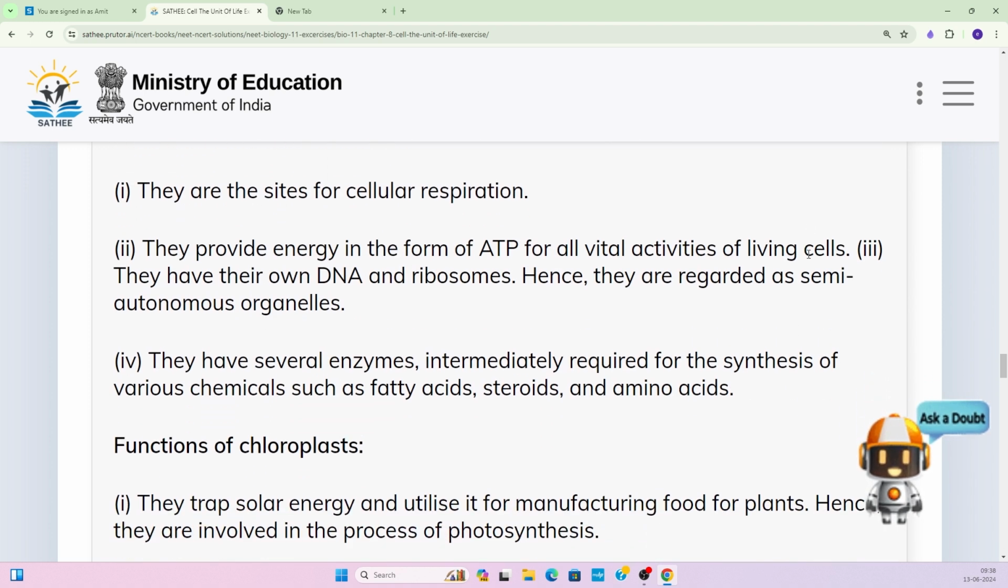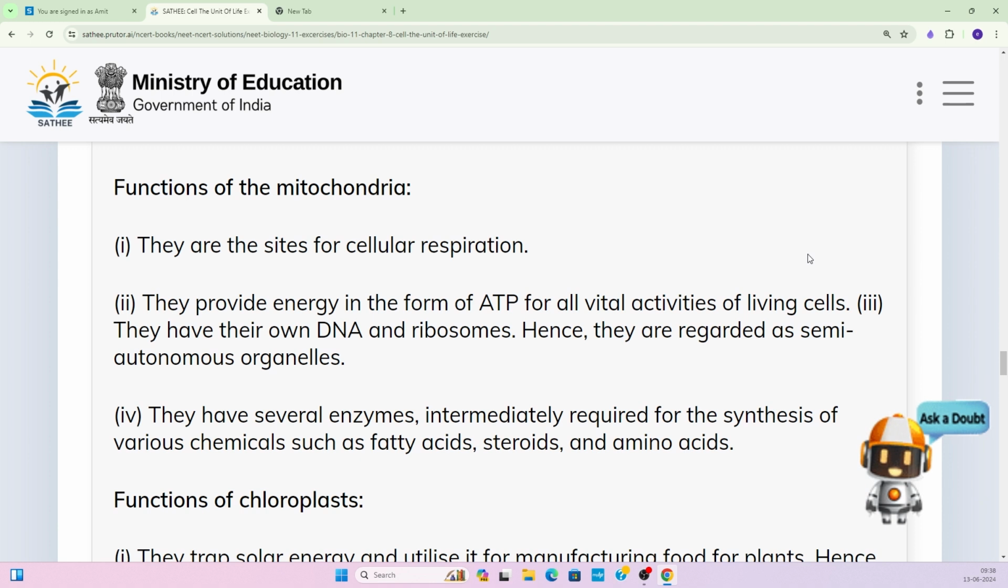Now, function of mitochondria. We have discussed the structure. Now let us discuss the functions of mitochondria. They are the site of cellular respiration. Mitochondria are the site where the cellular respiration takes place. They provide energy in the form of ATP for all vital activities of living cells.